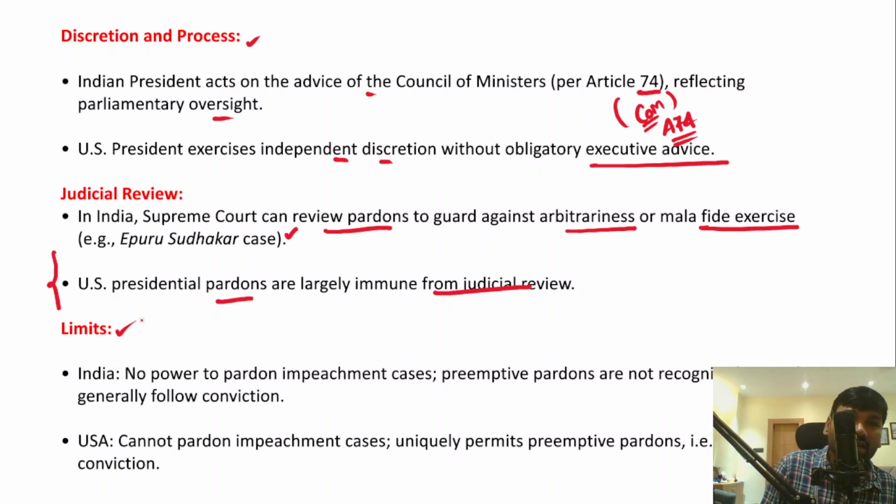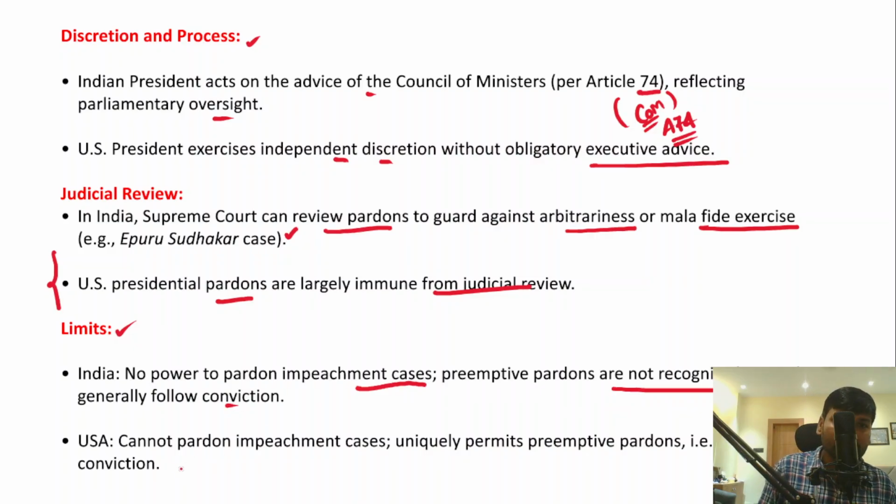Now there are certain limits, so let's understand the limits for the pardoning powers of the President of India and the President of the United States. In India, there is no power to pardon impeachment cases and preemptive pardons are not recognized, right? The pardoning powers of the president generally follow a conviction.